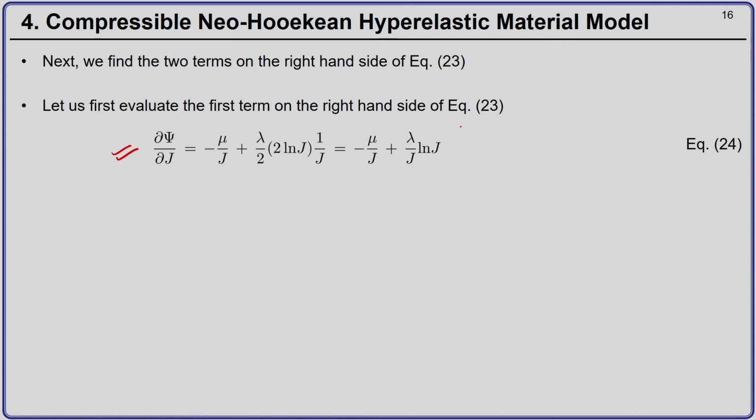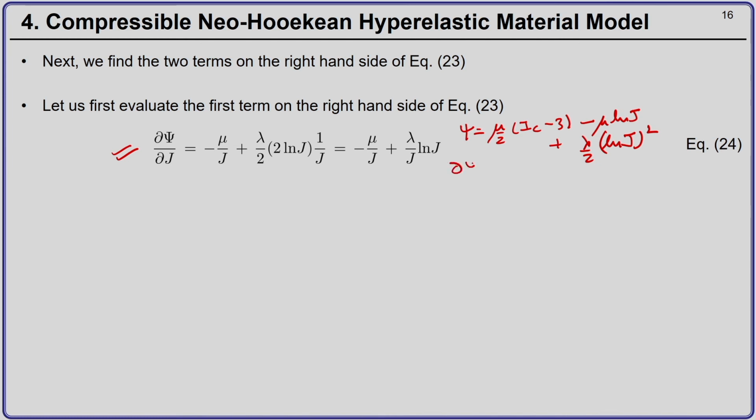So, I write again, psi is mu by 2 times (I_C minus 3), minus mu ln J, plus lambda by 2 times (ln J) the whole square.